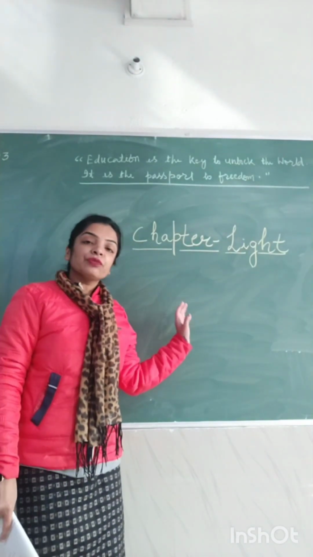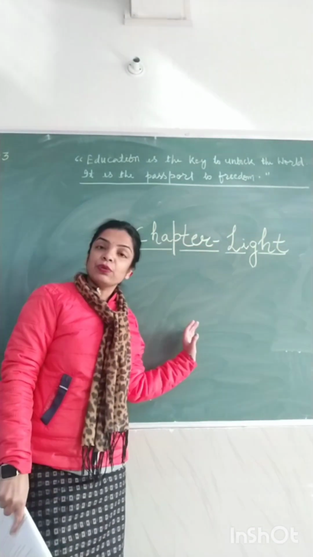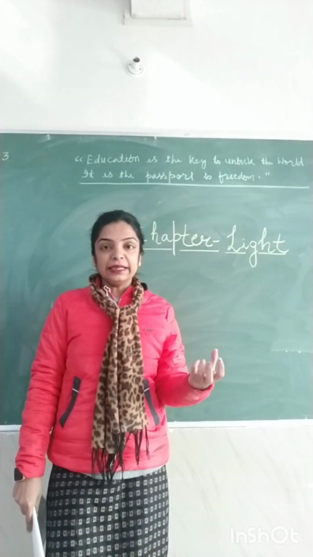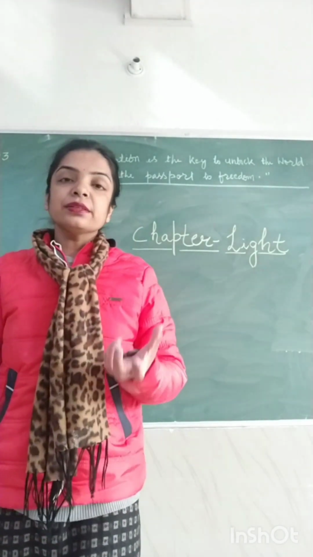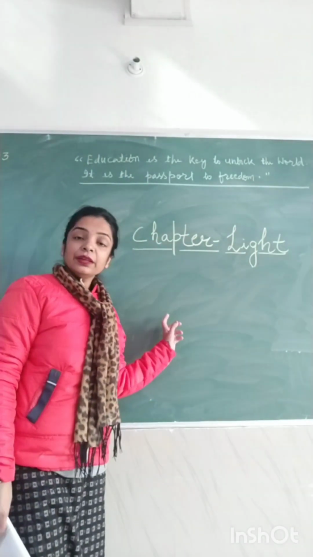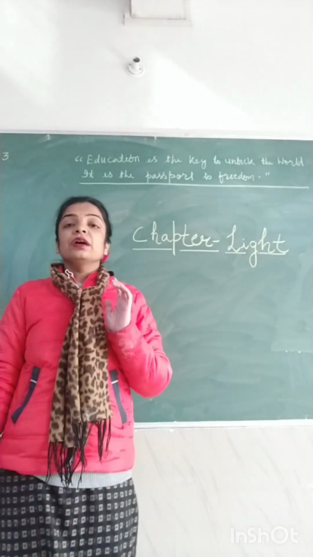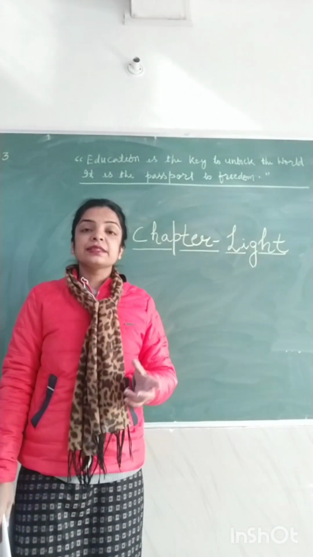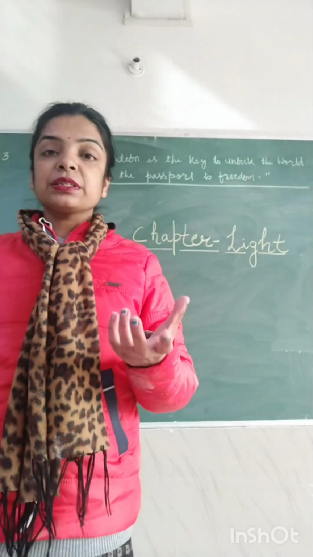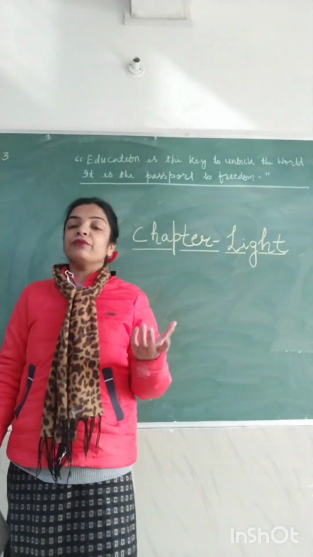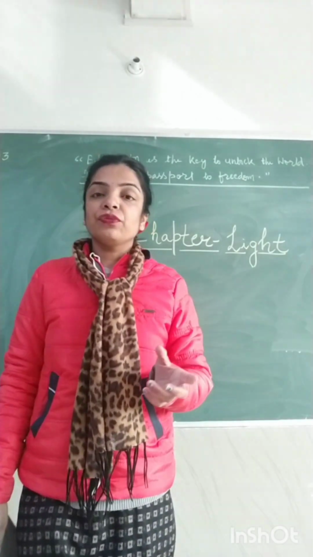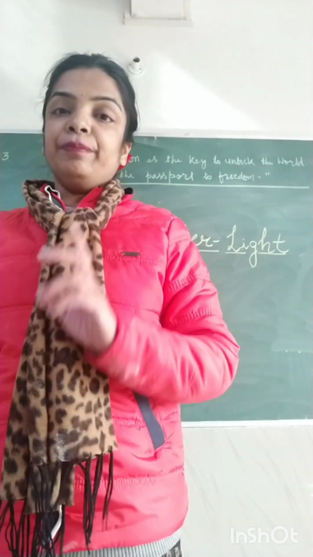Next was reflection of light. The bouncing back, or throwing back, of light after striking any smooth or polished surface is said to be reflection of light. Further, we discussed the types of reflection and the reflection of light by a plane mirror.